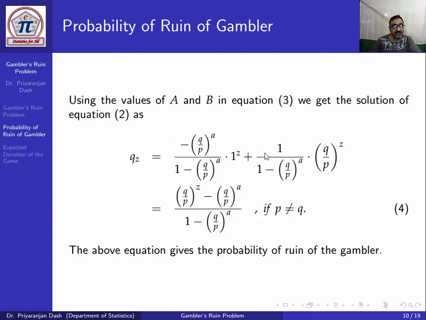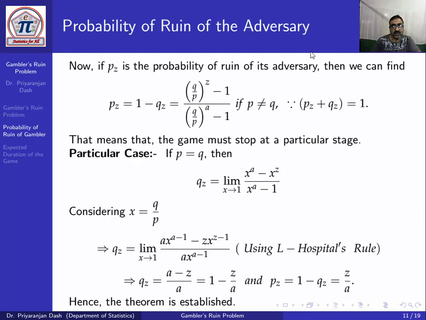Now the probability that the adversary is ruined, that is pz, equal to 1 minus qz. Since pz plus qz equal to 1, that means either the gambler or the adversary, one of the players will definitely be ruined. So pz plus qz equal to 1. That means the game will stop at some particular stage.